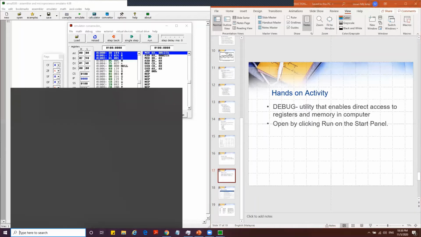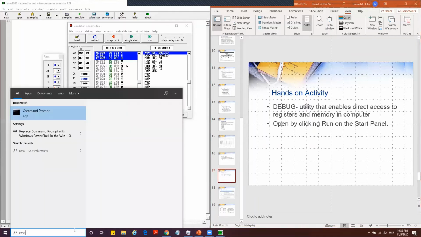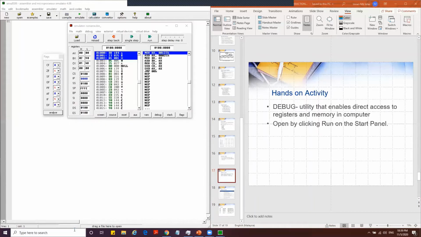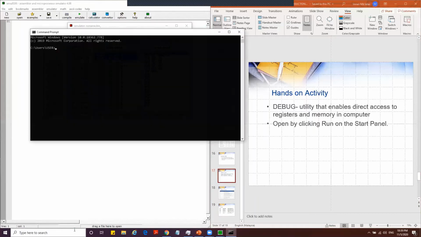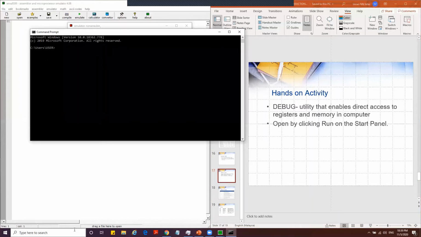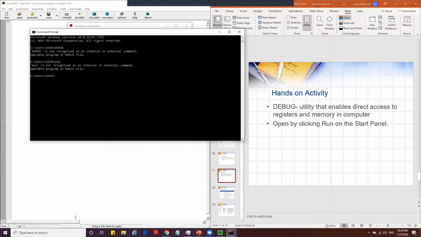In the old Windows system, when you went to the command prompt, you could start managing your assembly language by typing debug. But now it's not there anymore, so that's why we will use an emulator. We can skip this one.